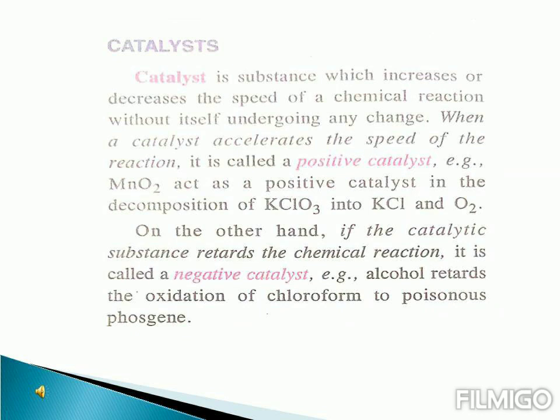Now a catalyst is a substance which can accelerate the speed of the reaction, or it could decelerate the speed of the reaction as well. Substances which accelerate the speed of a reaction, we call positive catalysts, and substances which retard the speed, that is which decelerate or slow down the speed of the chemical reaction, we call negative catalysts. For example, here manganese dioxide acts as a positive catalyst, and alcohol here acts as a negative catalyst.